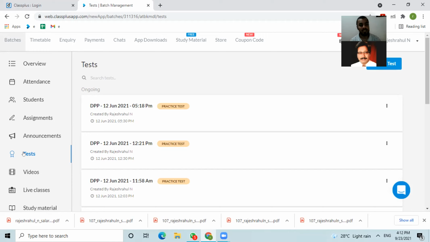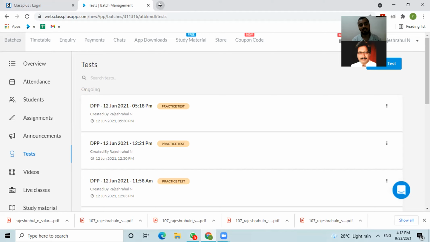Question types will be MCQs, true or false, fill up the blanks, integer type questions, comprehension questions. Online exams we can conduct. So the question bank we have to upload. We can upload our questions through a PDF file, and we also have a separate portal for conducting online exams, wherein you can create your own questions, give the answers, and mention the solution as well.